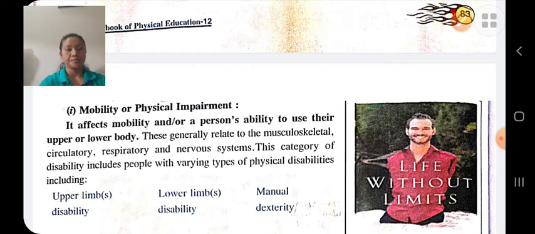Mobility or physical impairment. Physical impairment occurs when the structure of bones is affected. Physical disability is a disability in physical functioning, like not being able to see, listen, move, or do any movement, etc. And physical impairment may occur from birth or after birth during a lifetime.